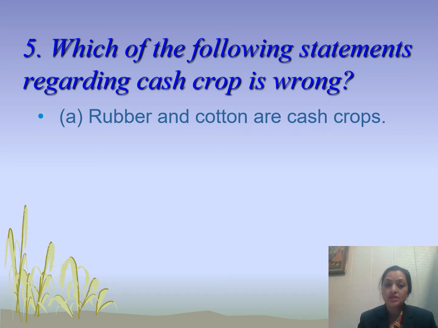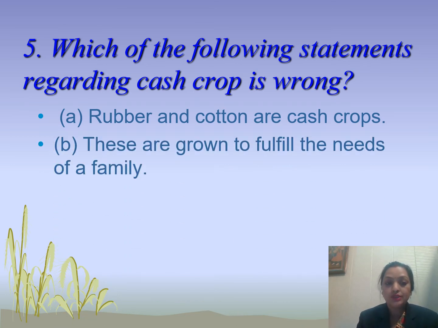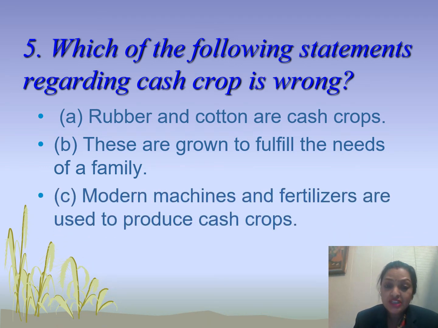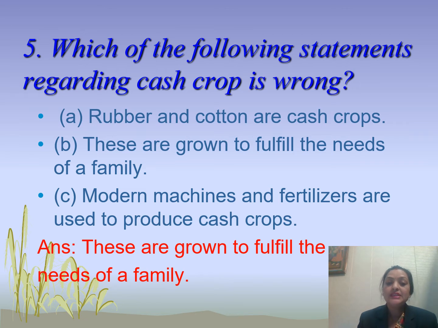Yes, this is true because rubber and cotton both are grown for the cash only, for the raw material that is used by most of the industries. Number B is these are grown to fulfill the needs of a family. Yes, it is also true. And the third option is modern machines and fertilizers are used to produce cash crops. So which is the false one? Yes, the answer is these are grown to fulfill the needs of a family.